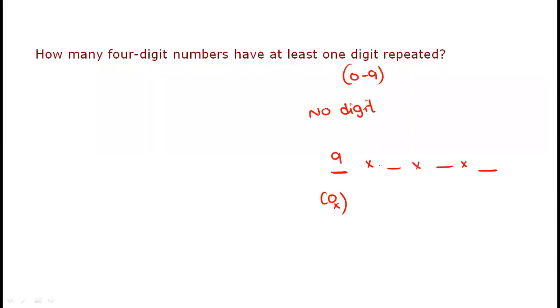Fine. Now 9 are available among 0 to 9; here we are using 1 to 9. Suppose 7 is used here or 9 is used. Still 1 to 8 and 0, so 9 digits are available, right? Yes, sir. Then 8 digits are available. Then 7 digits are available. Understood, sir. Thank you, sir.